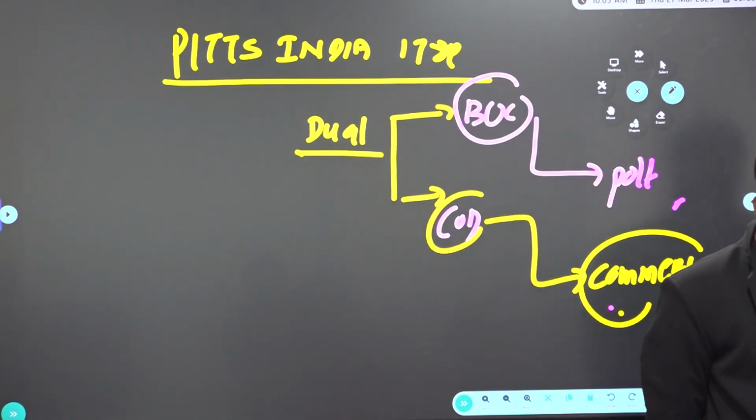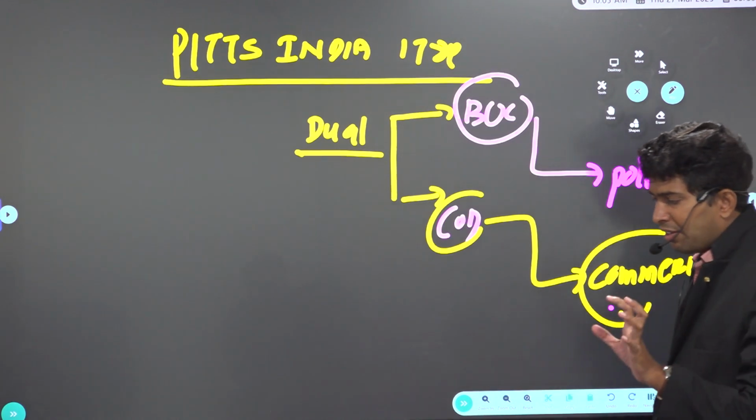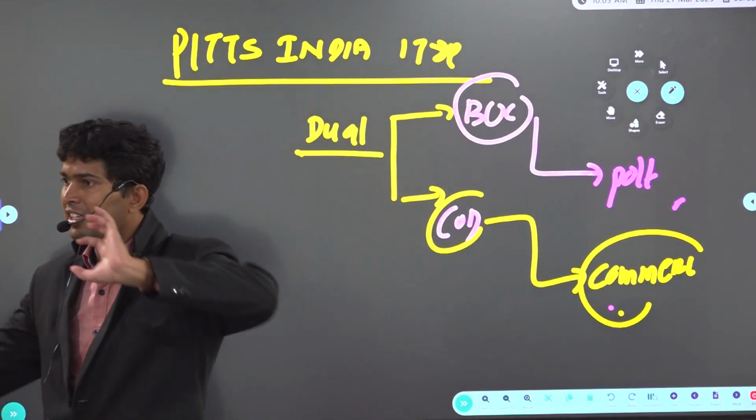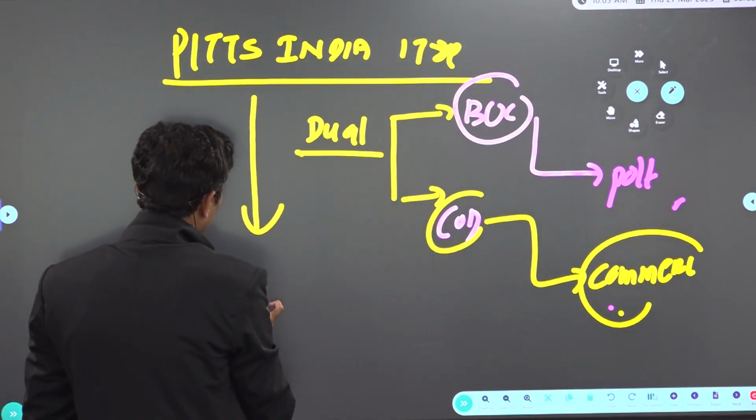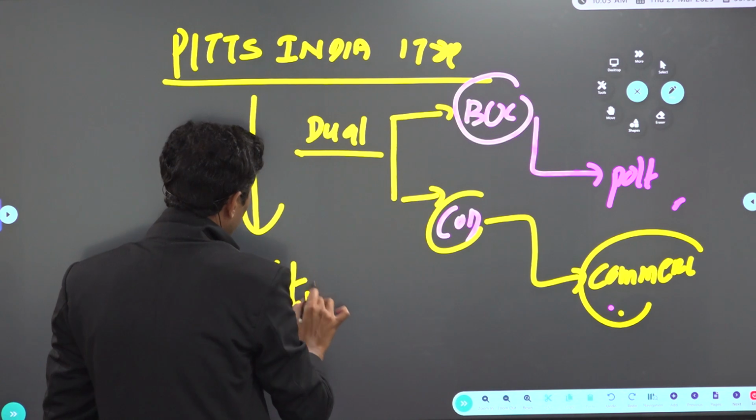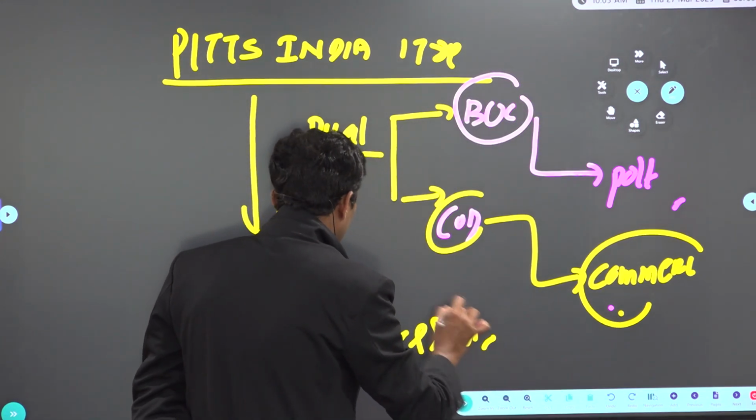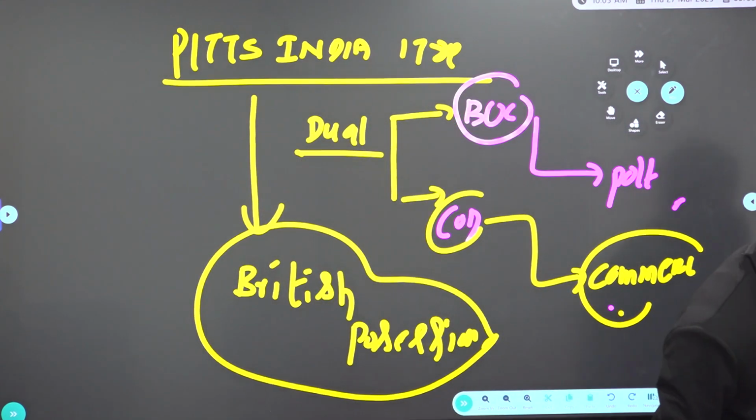Again, during this description of this act only, the British company's territories were referred to as British possessions in India. Which means whatever territories were under control of the British, they started using the word British possessions in India. Meaning by this time, some of the territories were directly under control of the British, so they were referring to it as British possessions in India.